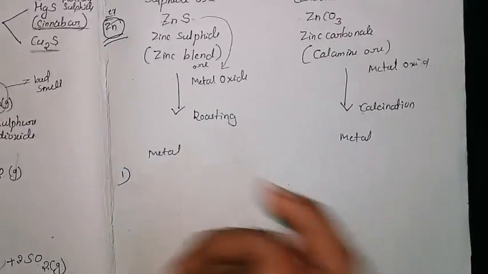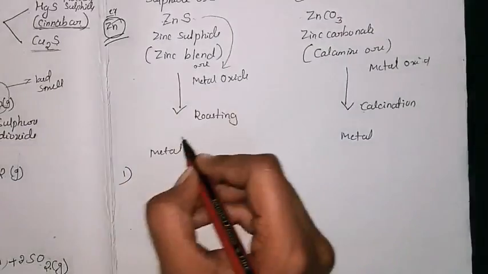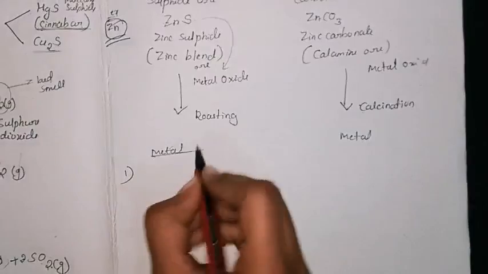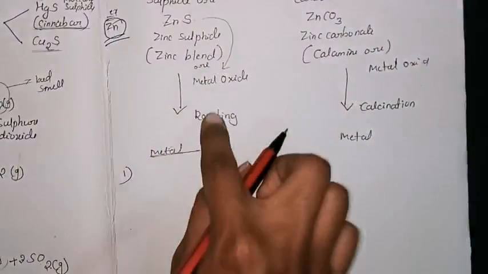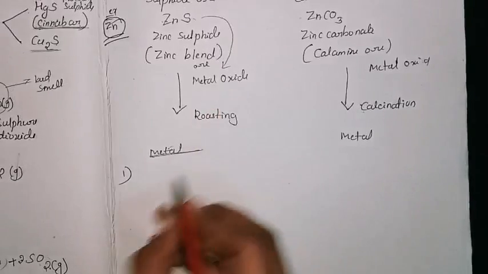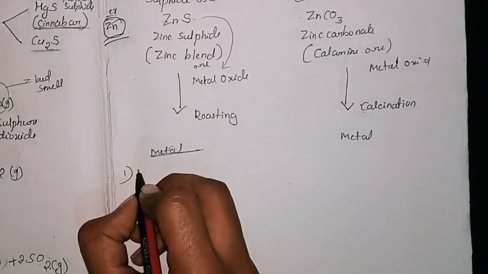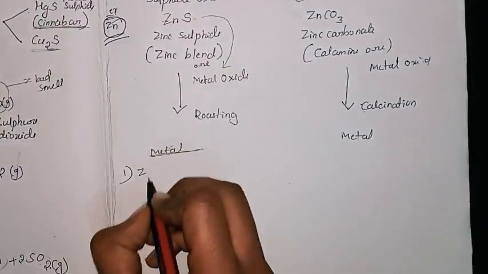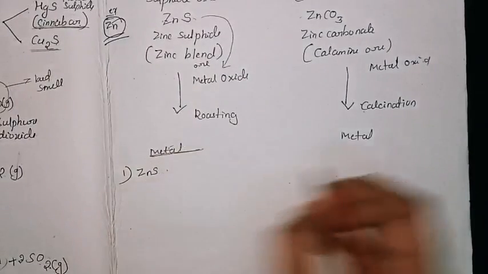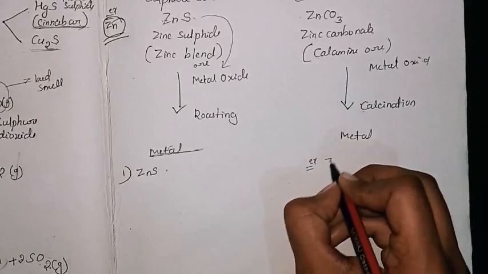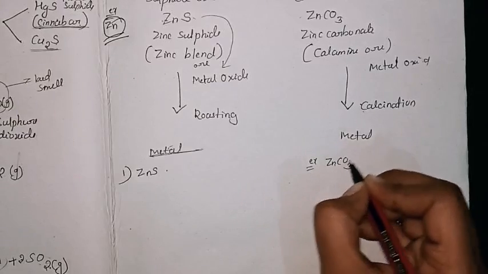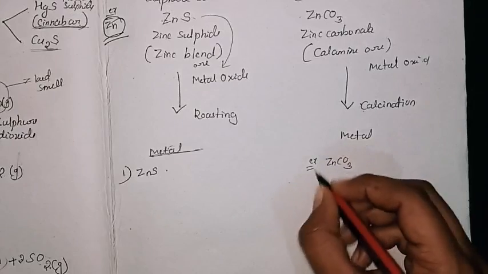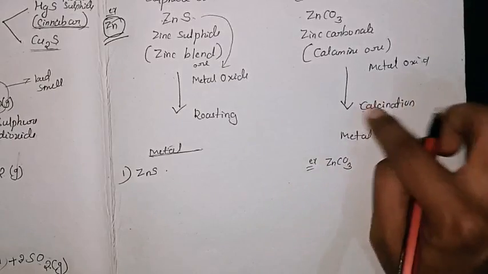So we will consider one example here. To get the metal, first zinc sulfide, which method? The roasting method. And here, as an example, we will write zinc carbonate. Zinc carbonate is the calcination method.